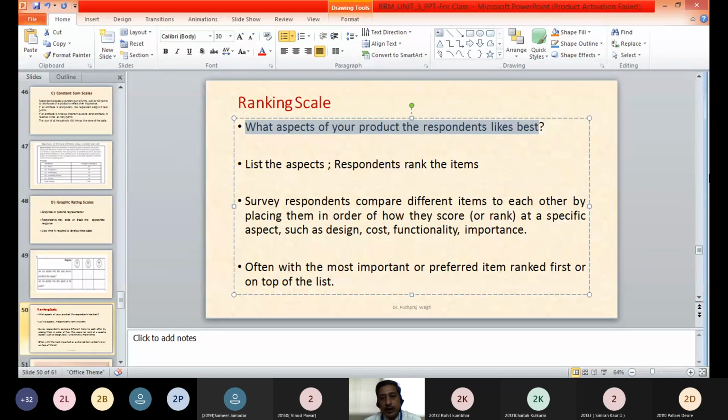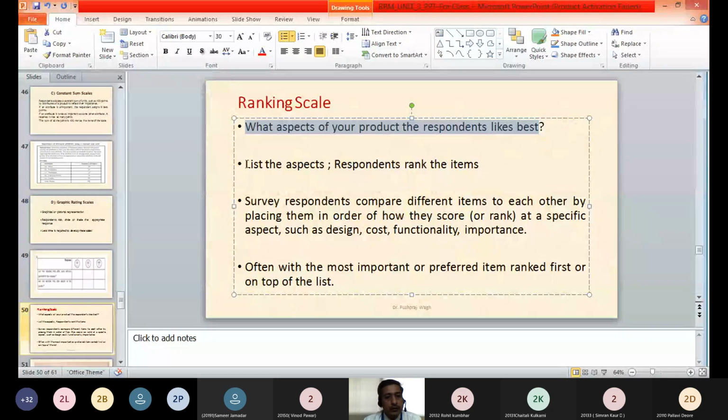The respondents will be provided with certain attributes or certain products, and they will be told to rank as per their opinion. From that you can come to know what attributes or what aspects of that particular product the customers or respondents like the best.